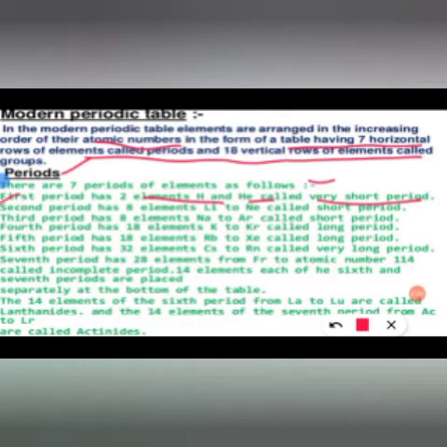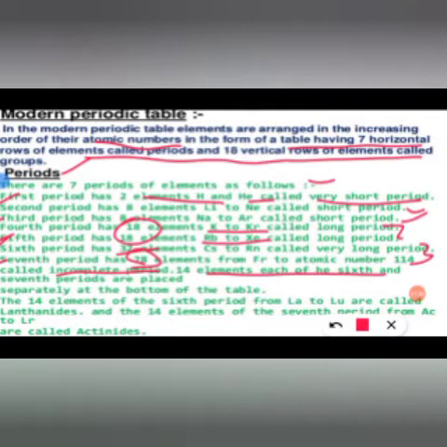The second period has 8 elements, lithium to neon, which is a short period. The third period has 8 elements, sodium to argon, also called a short period. The fourth and fifth periods have 18 elements, potassium to krypton and rubidium to xenon. These are called long periods. The sixth and seventh are the longest periods which have 32 elements, whereas the seventh period is incomplete, it has only 28 elements, and these are called incomplete periods.